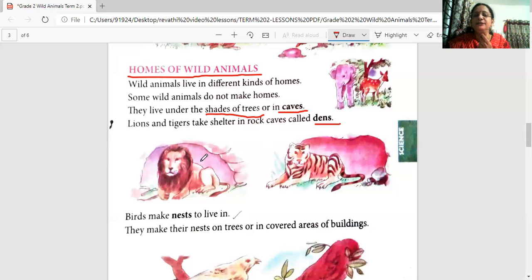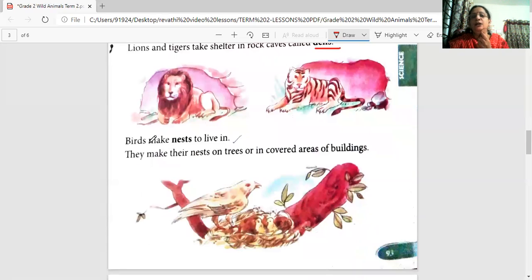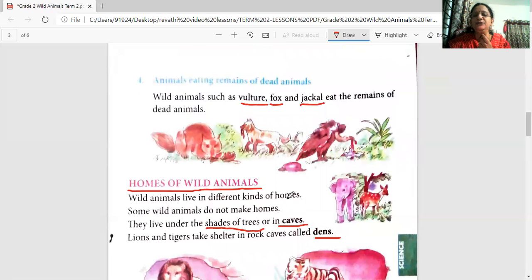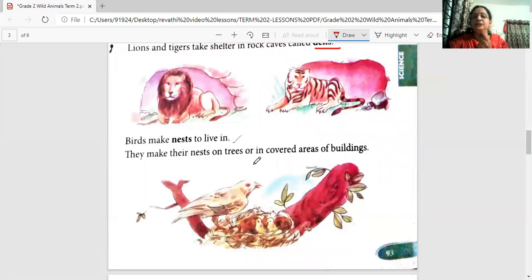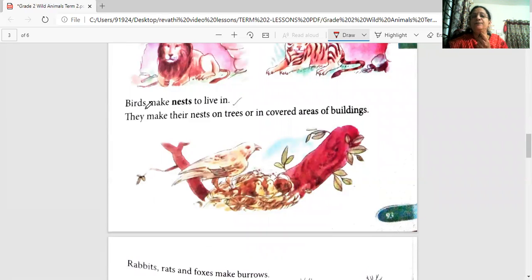Let's read the paragraph once again. Wild animals live in different kinds of homes. Some wild animals do not make homes. They live under the shades of trees or in caves. Lions and tigers take shelter in rock caves called dens. Birds make nests to live in. So this is about the homes of different animals we are learning. So we learned about the wild animals. Now we are learning about the birds. Birds make nests to live in.